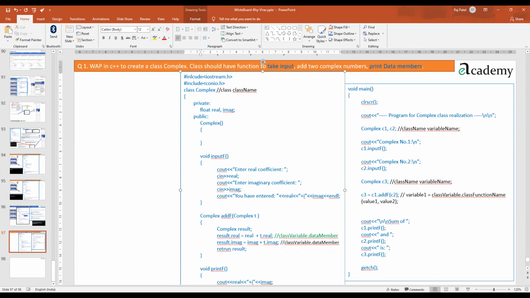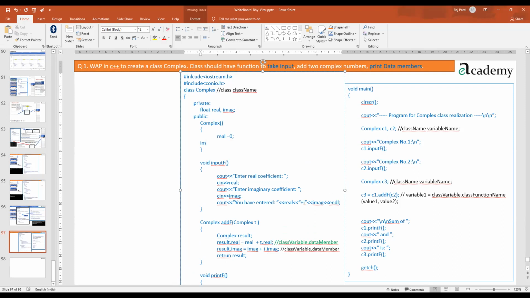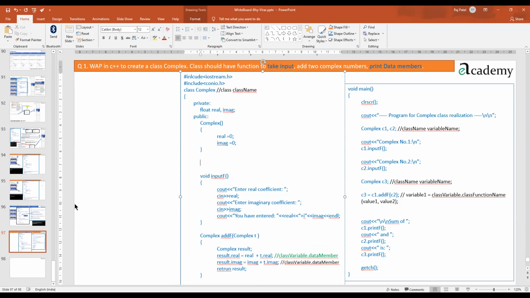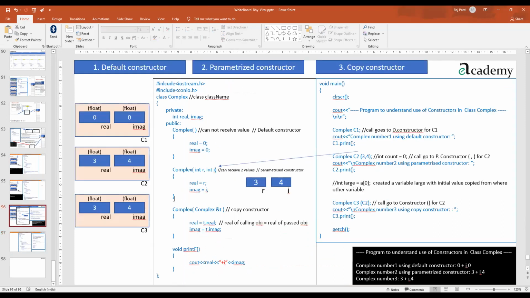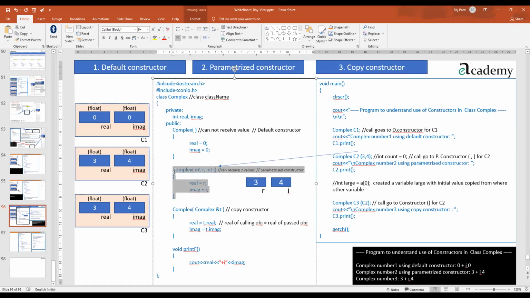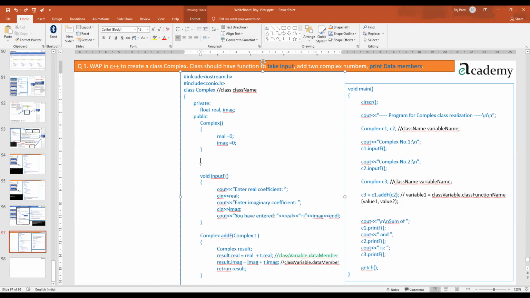Okay, so here I'm just writing real equals 0 semicolon, imag equals 0, meaning I'm just assigning default values to the parameters. And in case somebody wants to send me any value, here only, last lecture we learned something like this. So I'll just copy that also here in this program, maybe useful to us.